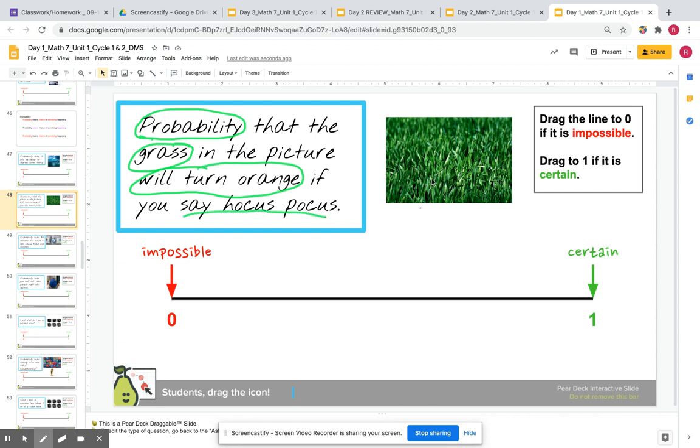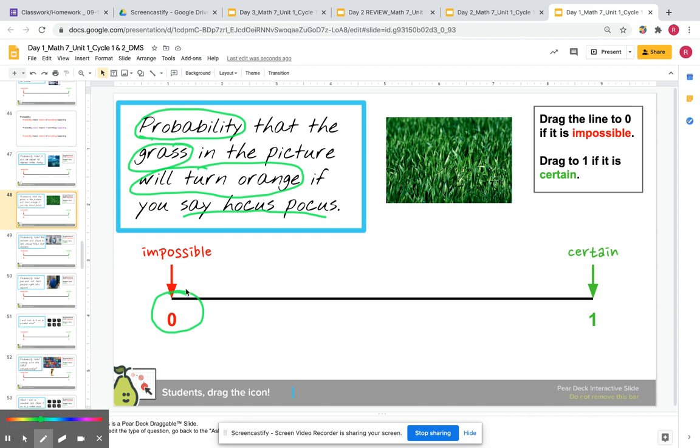So let's look at the grass and say hocus pocus. All right. From what we saw, the image did not turn orange at all. It is definitely a probability of 0. It did not happen. It's impossible for it to happen.